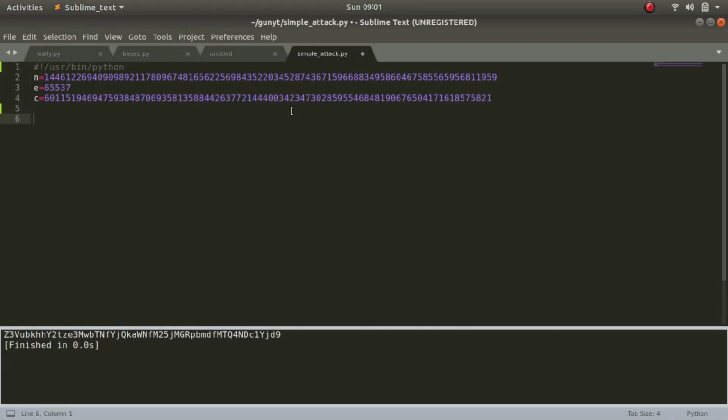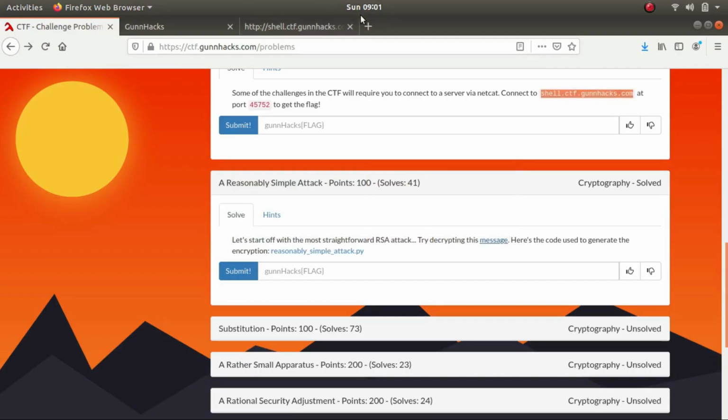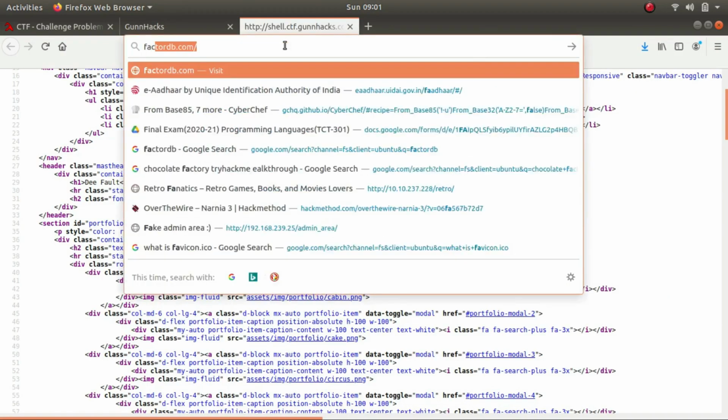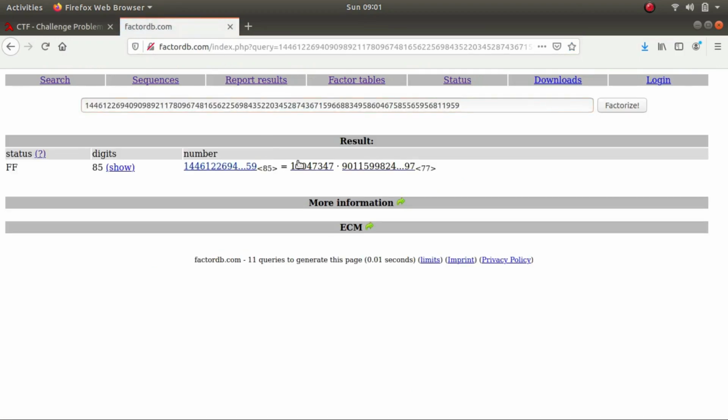Now the problem with this is that we don't have P and Q, so we'll not be able to find the value of phi, which is P minus 1 into Q minus 1. So we'll have to brute force it, but luckily there is an online utility called FactorDB which can actually help us brute force the numbers. So let's go to factordb.com. Let's slap in the number and there it is.